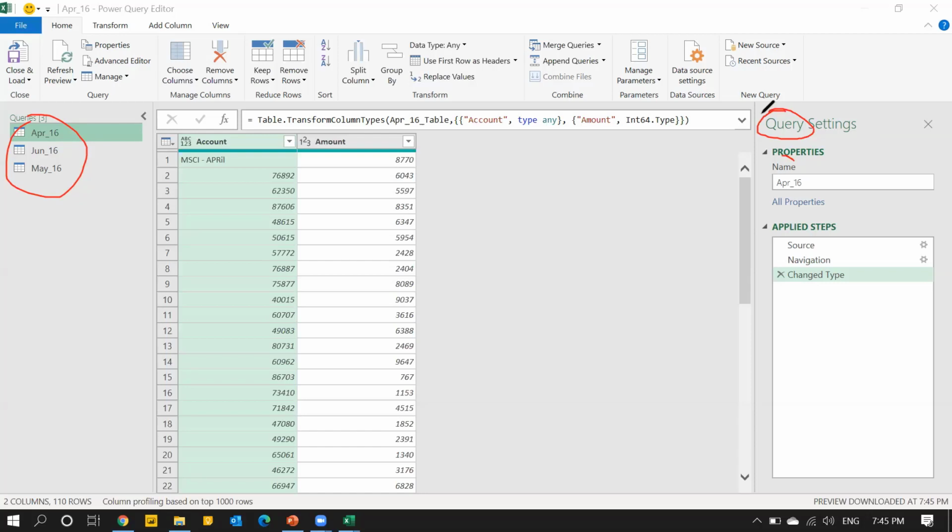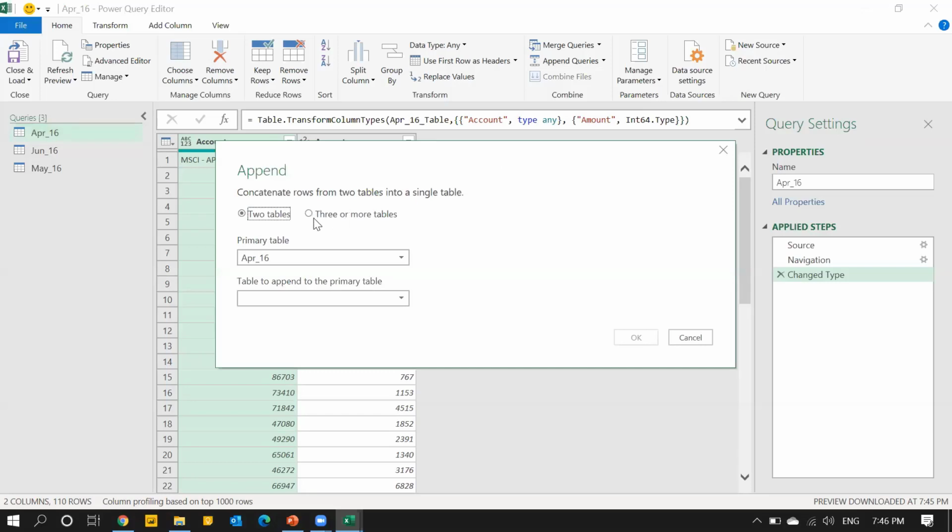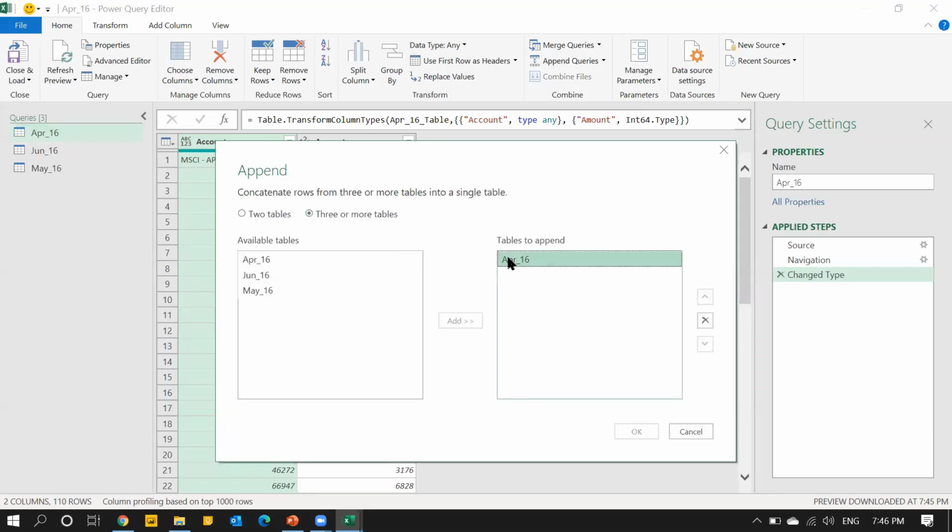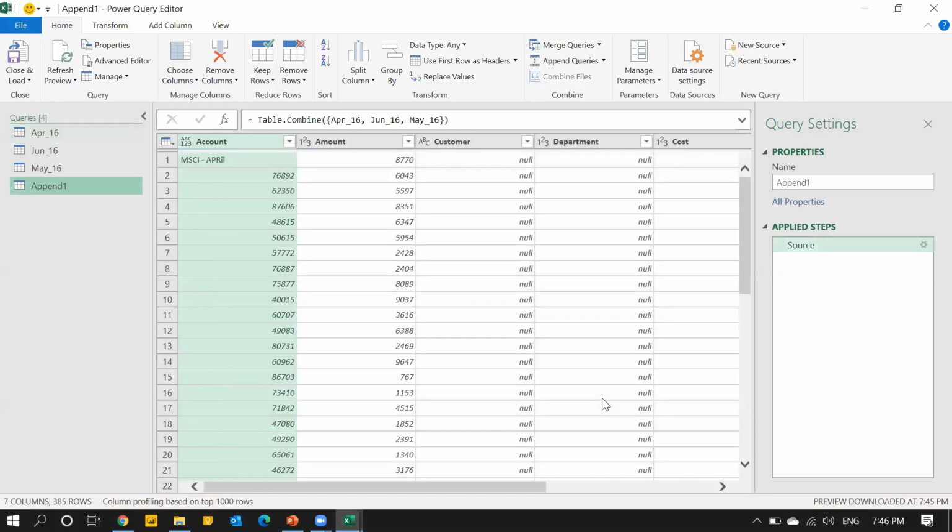Now here I have the option Append Queries as New. I have purposely kept 3 or more tables, so I'll select 3 or more tables here. On the right hand side, April is there, so I should select May and June, and click on OK. That's it. The final output I have got here is Append1. It's a new query created. And that's it, I've got the answer. The number of records is 385. Close and load.